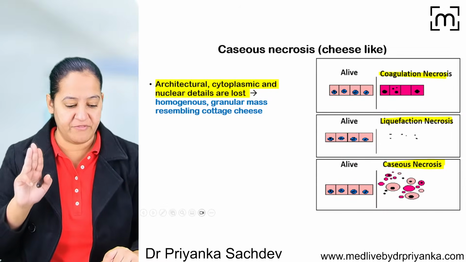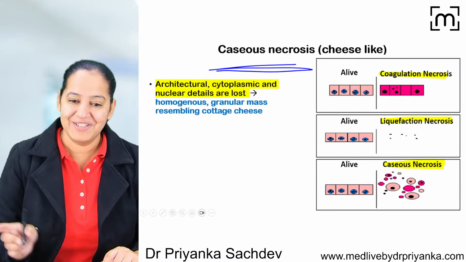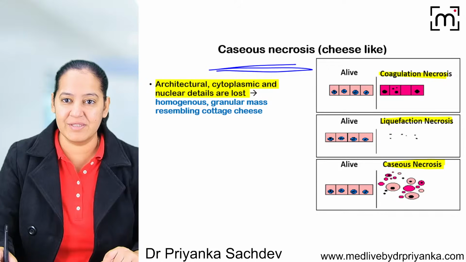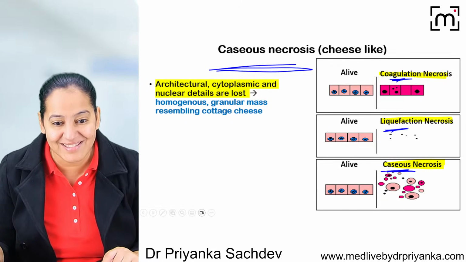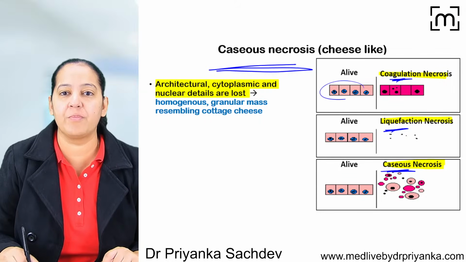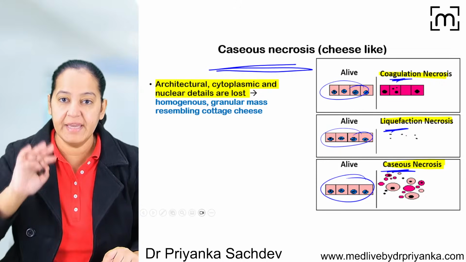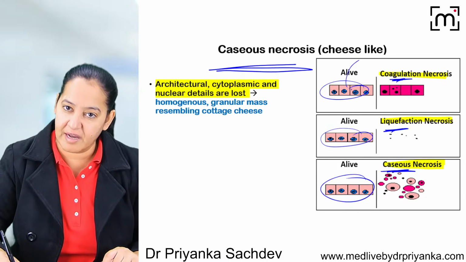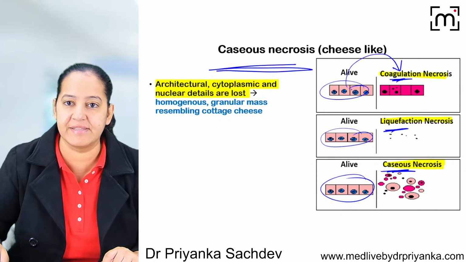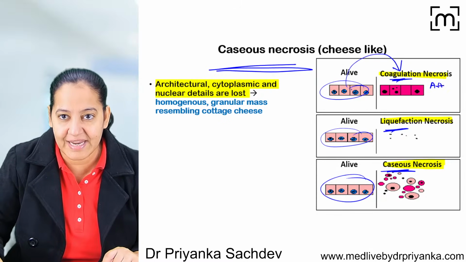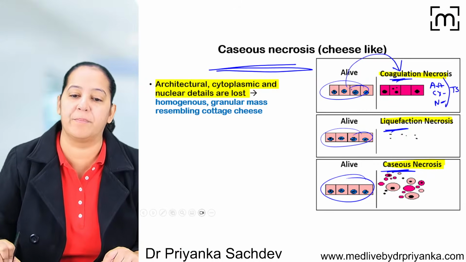Now coming to the third type of necrosis, which is caseous necrosis. Let me compare the three. We have already seen what is coagulative, and what is liquefactive. Now it's time to understand the caseous. In all three necrosis, you can see a group of live cells. Now see what it is converting into. Here, the group of live cells gets converted into a group of dead cells. They all are dead. But I can see architecture is maintained. Cytoplasmic and nuclear details are lost, and that's why the cell is known as tombstone appearance or ghost appearance.